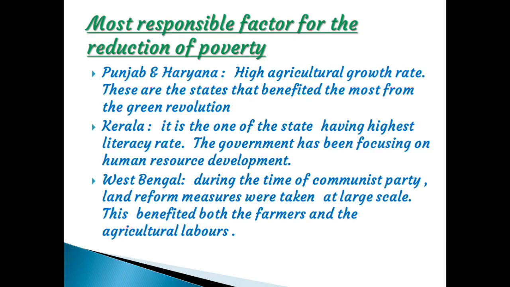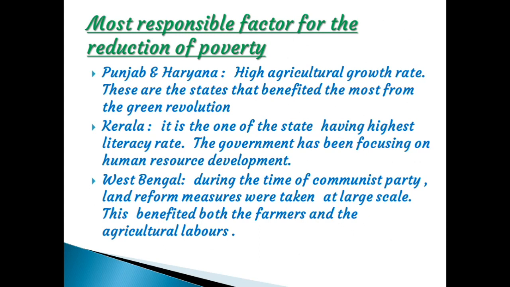Okay, children, last, we said the most responsible factor for reducing poverty. In Punjab and Haryana, because of the Green Revolution, there is a high growth rate of agriculture that led to decreasing poverty. In Kerala, the government made the most important investment in human resource development that led to reducing poverty.